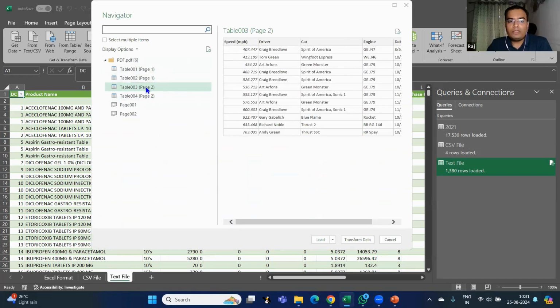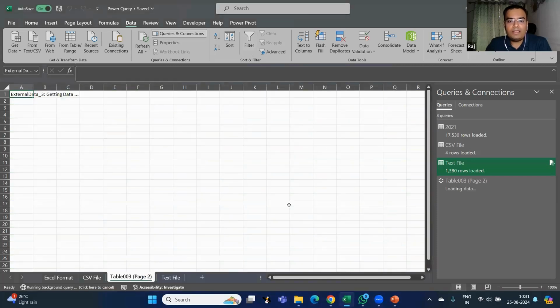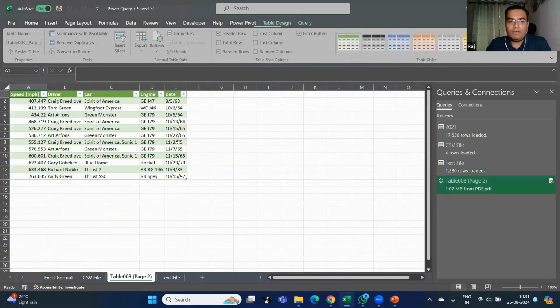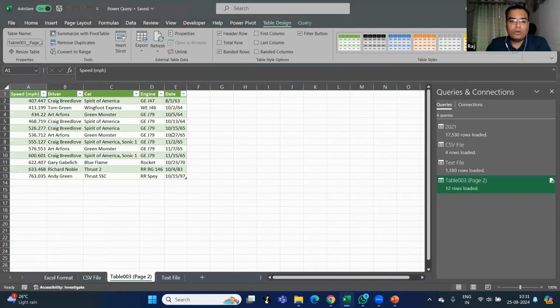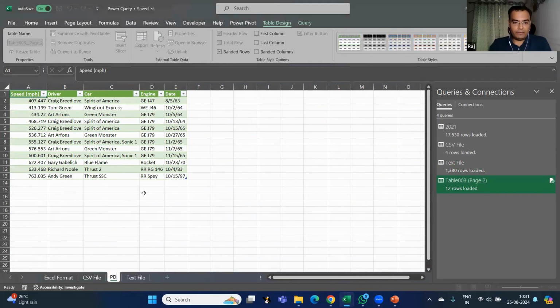So I'm going to just click on this table and load it. So in the best manner, without any formatting issue, I can get the data from a PDF document as well, right? So this is the data that we have taken. It is from a PDF doc.